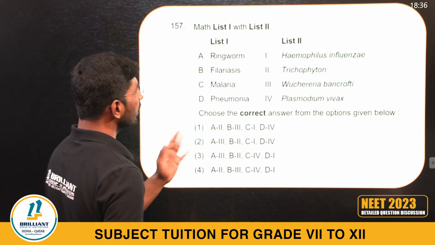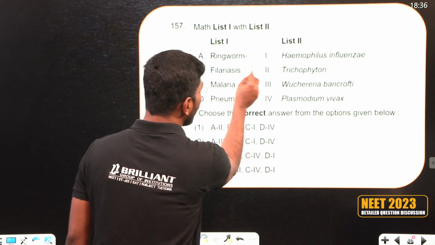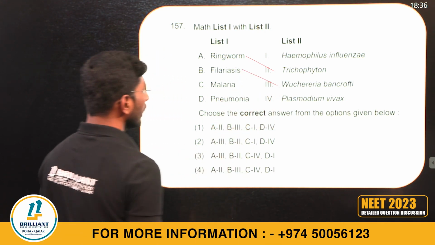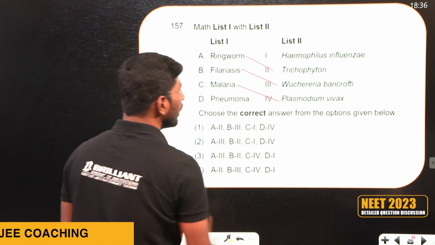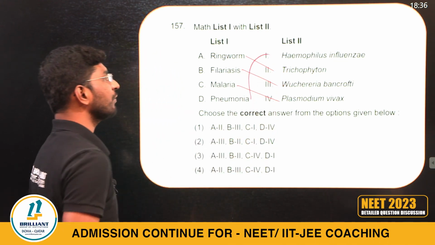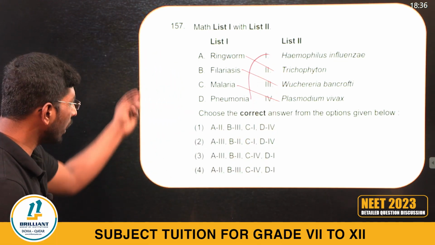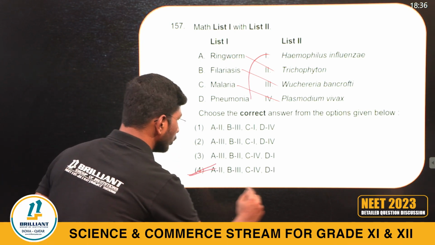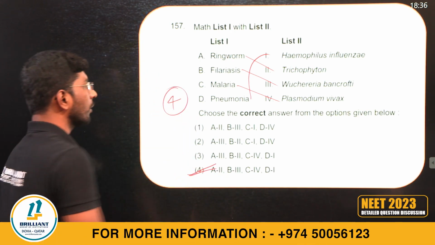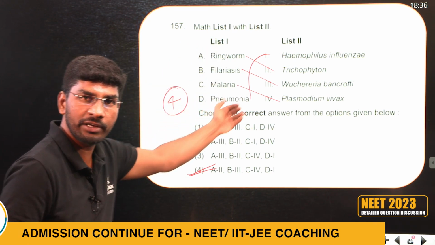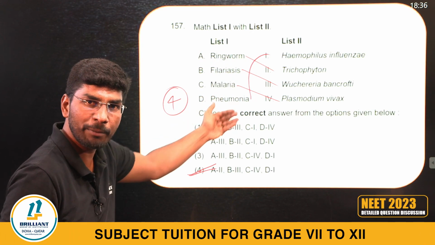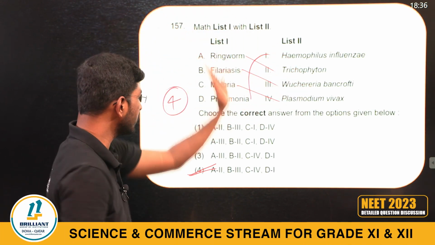Match the following. Ringworm: Trichophyton. Filariasis: Wuchereria bancrofti. Malaria: Plasmodium vivax. Pneumonia: Haemophilus influenzae. Pick 2 3 4 1. Answer is 2 3 4 1, option 4. Different types of parasites and different types of diseases are given here. We need to match the parasite that causes each disease.